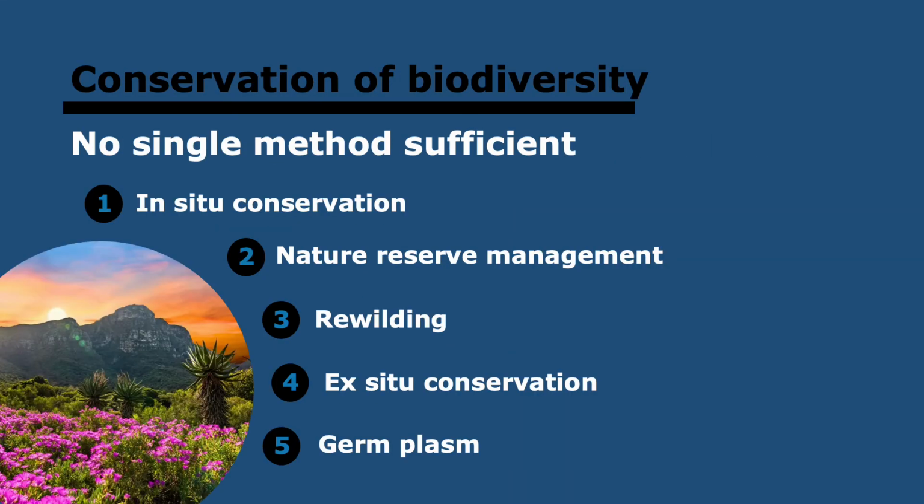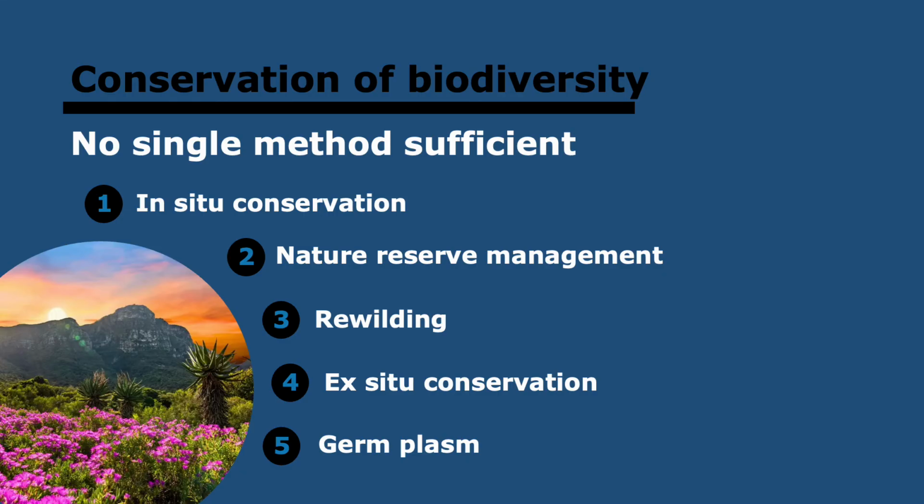So, how do we conserve biodiversity? Well, the important thing is that there's no single method that's sufficient. Actually, ideally, whole areas of planet Earth should be left in wilderness, and this can be done through protecting areas with national parks or nature reserves. So we have in situ conservation. So this is conserving species and their natural habitats. It ensures that it lives in the environment to which it's adapted, and also in this way it won't start to adapt to different conditions, thus becoming a different species.